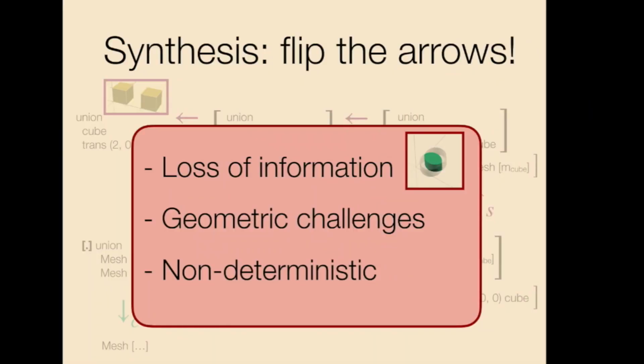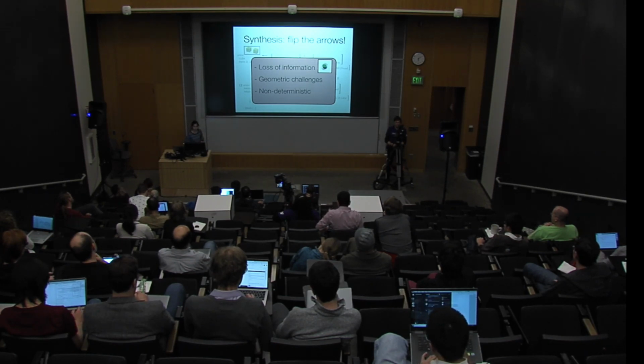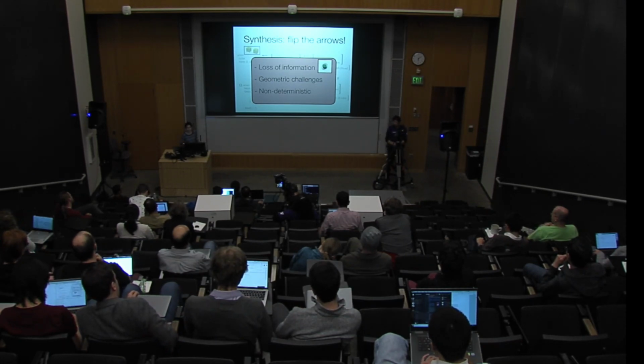The first thing is, when you go in the forward direction, you lose a lot of information, right? So when you want to go backwards, you need to find a way to get that information back. If you look at that blue lozenge on the slide, the kind of information that we are losing here is that just by looking at that shape, you can't actually tell how it was designed, right? In this case, it was designed by intersecting two cylinders. But it might have been a primitive in the language, right? So we don't actually know how it was manufactured, or how it was designed.